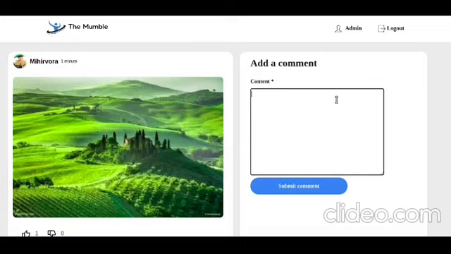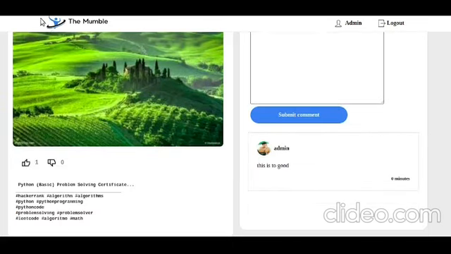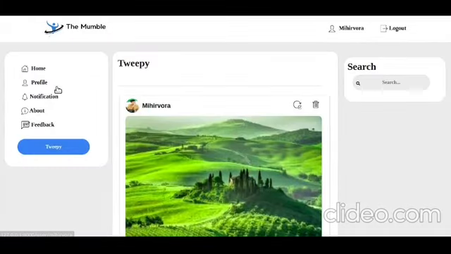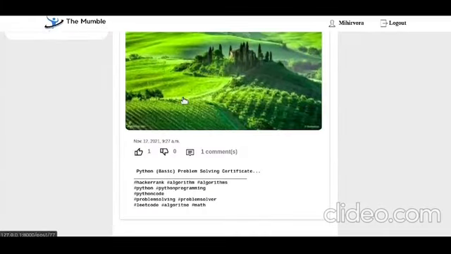For example, this is too good, and submit comment. Okay, and now here I will refresh this page. Mihir Vora, if you want to read the full details of a post, like comments, simply click on the post. For example, I will read the full details of my post.